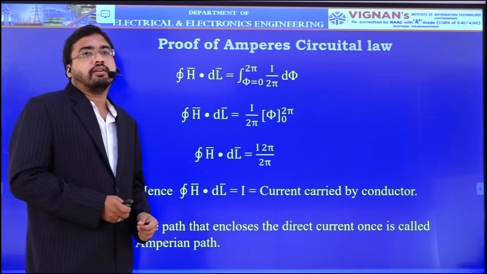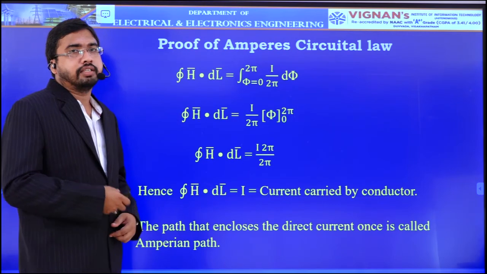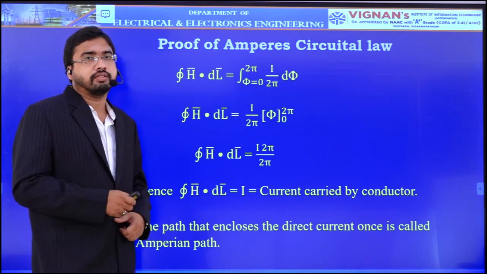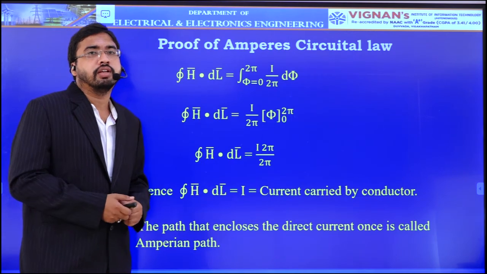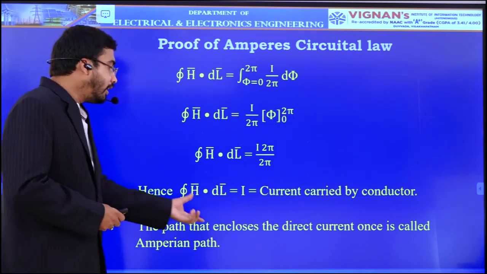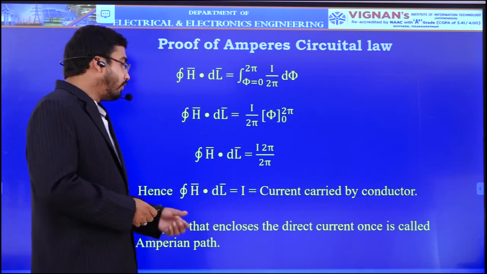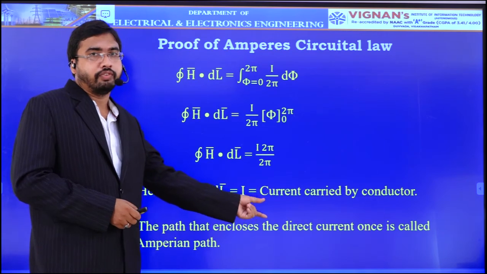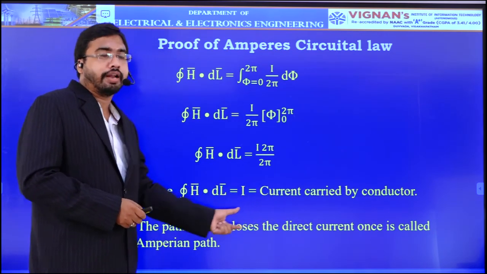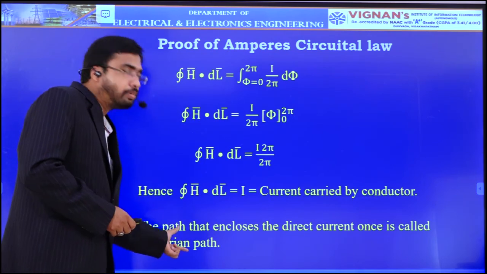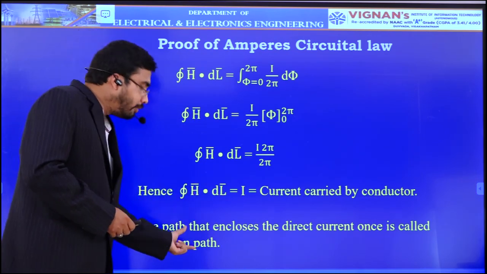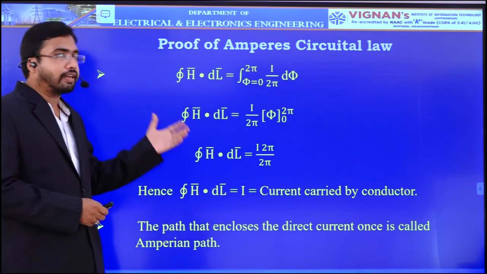In Gauss law, the surface on which you are applying that Gauss law is called as Gaussian surface, and we have also mentioned some conditions for that Gaussian surface. Similarly, for this Ampere's law also, we will consider a special path where the current flows. That path is called as Amperian path. You will apply your Ampere's law on this Amperian path only. We will see the importance of this Amperian path in further derivations.